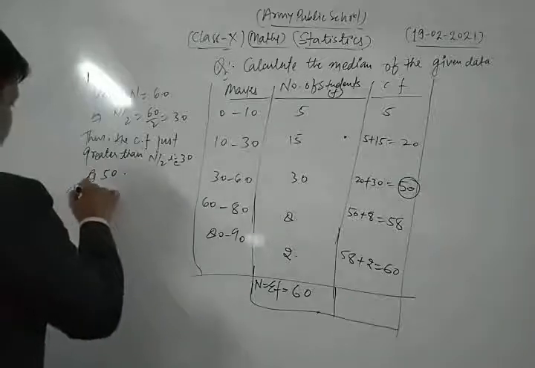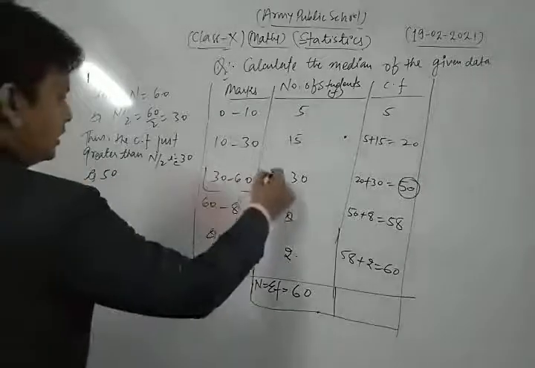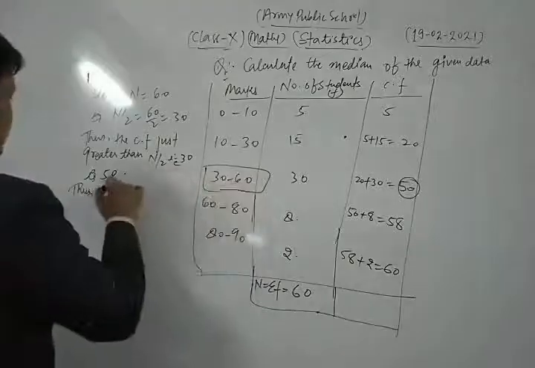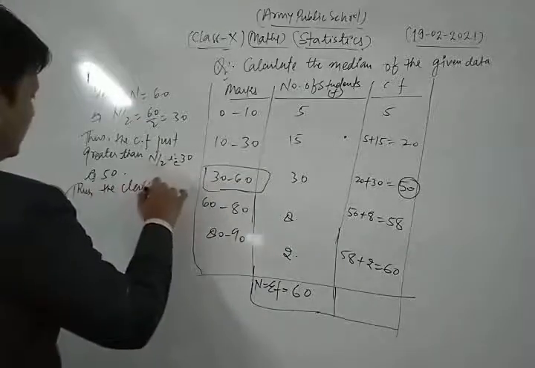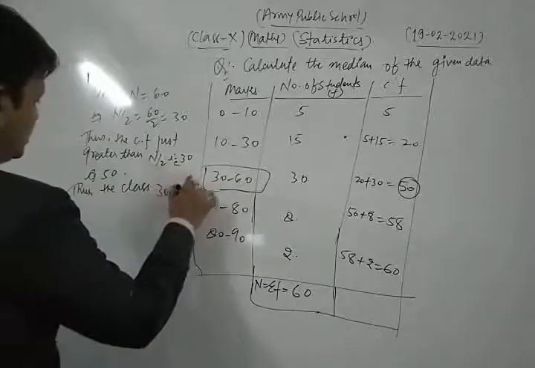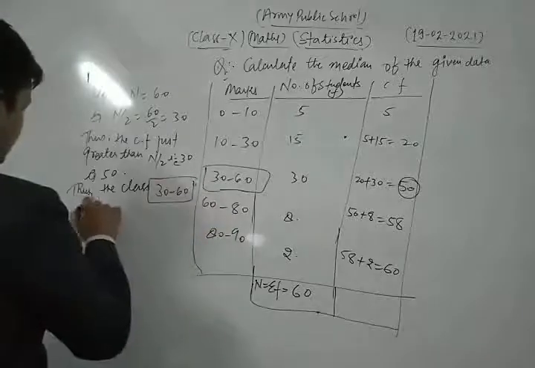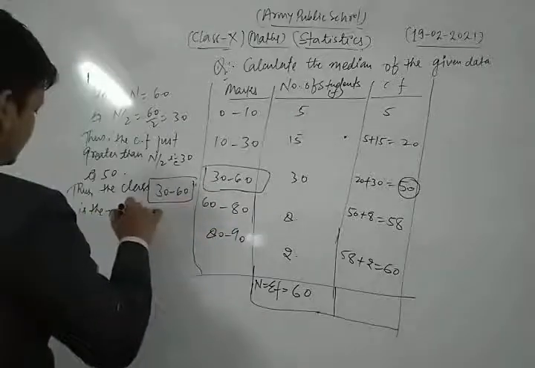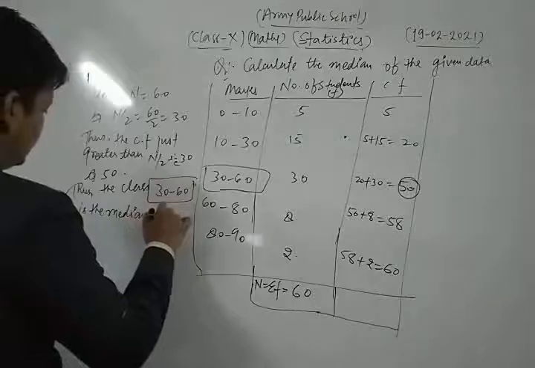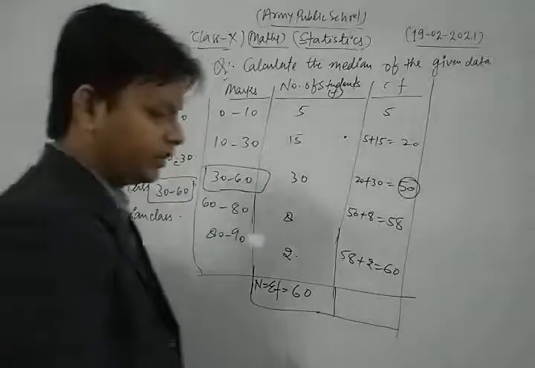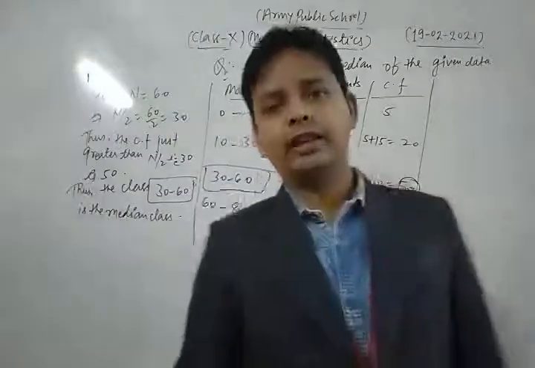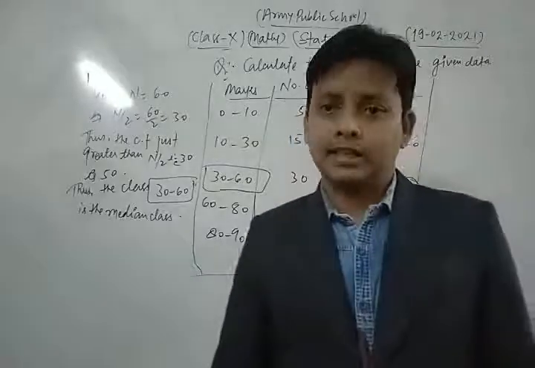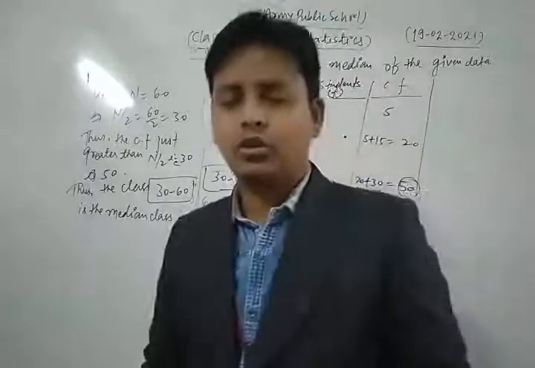Thus the class 30 to 60 is the median class. So this is the method to find the median class of the data.